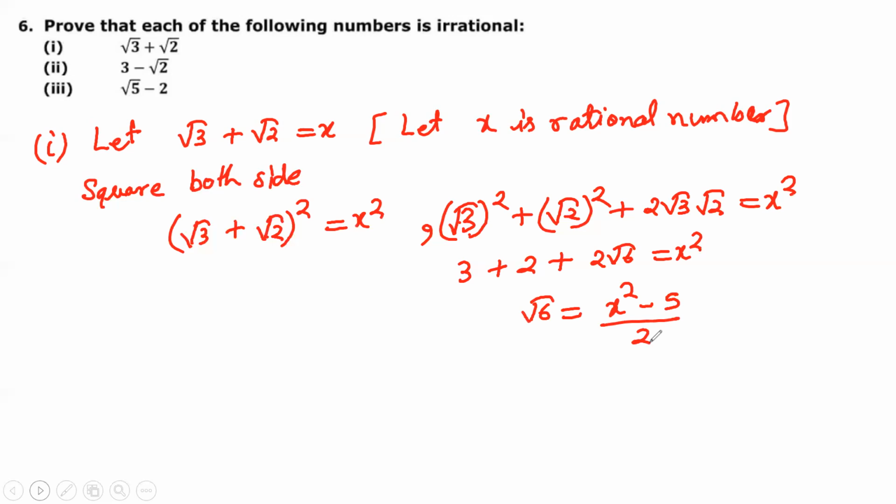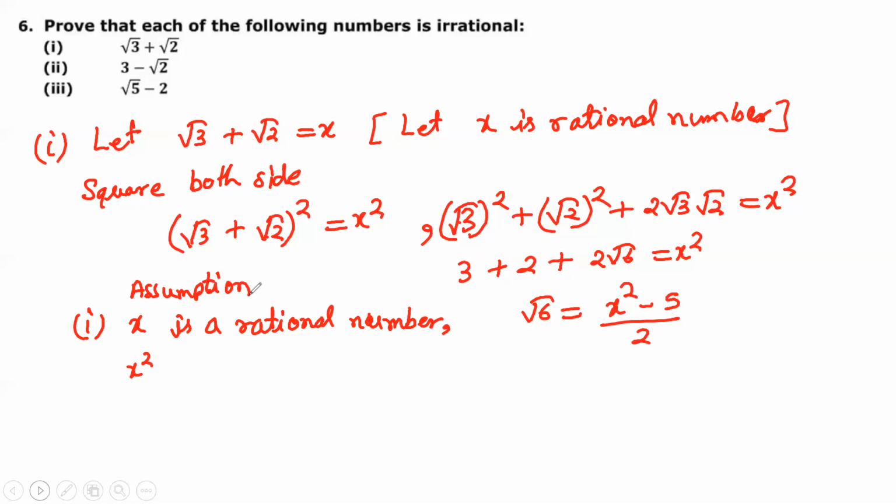Okay. So first we have taken that x is a rational number. That is our assumption. So x square is also a rational number.